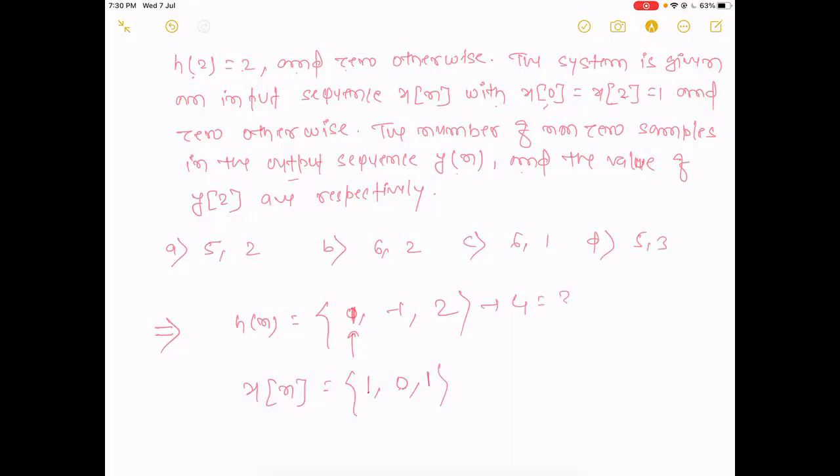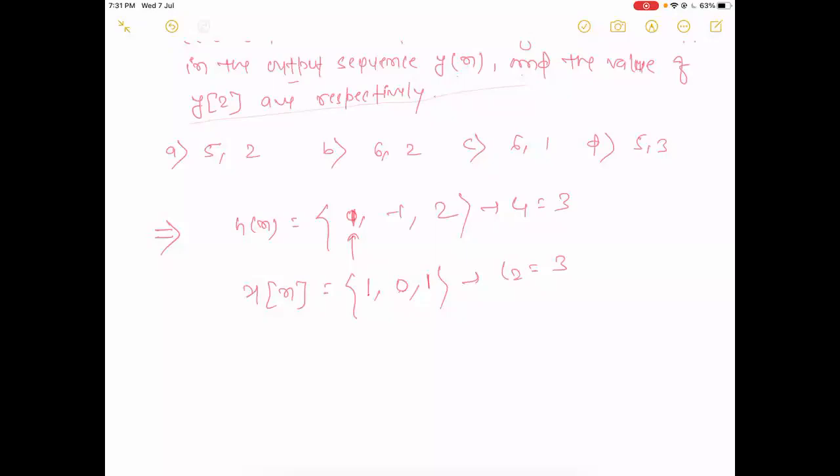After convolution, we will get the length L equal to L1 plus L2 minus 1. Then it will be 3 plus 3 minus 1, and the answer will be 5.